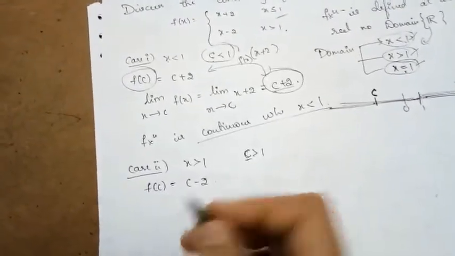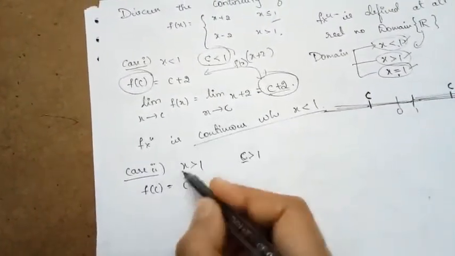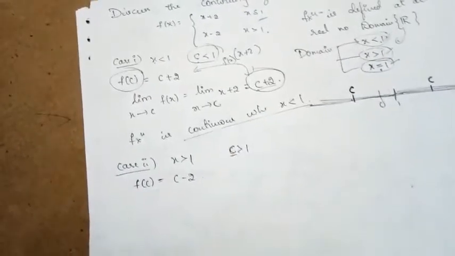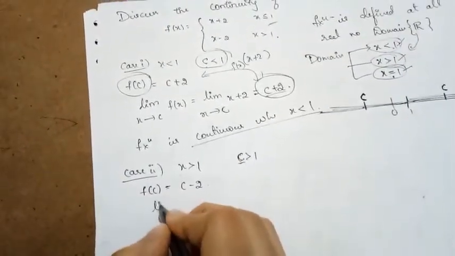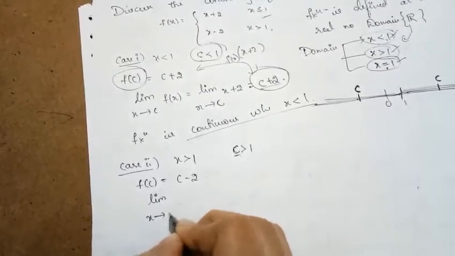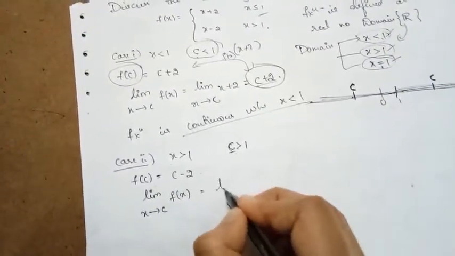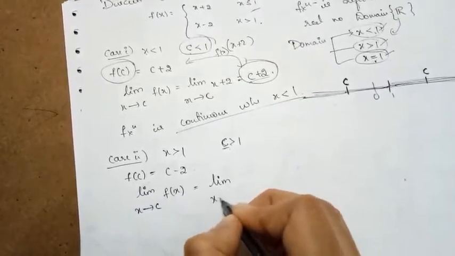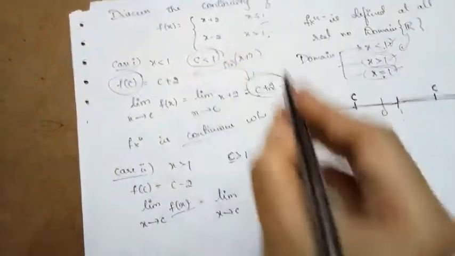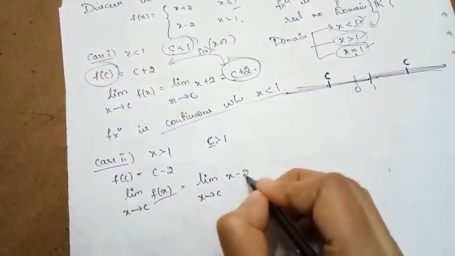Then what is the value of the limit of the function when x is approaching towards c? Since c is greater than 1, the function here is x minus 2.